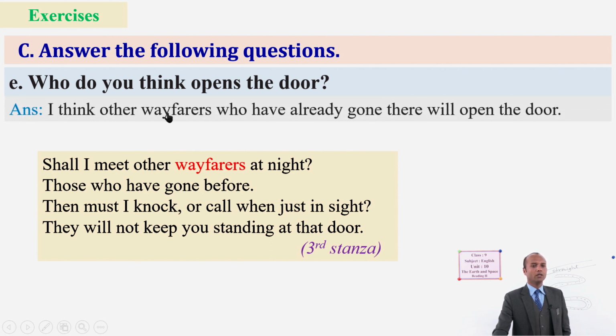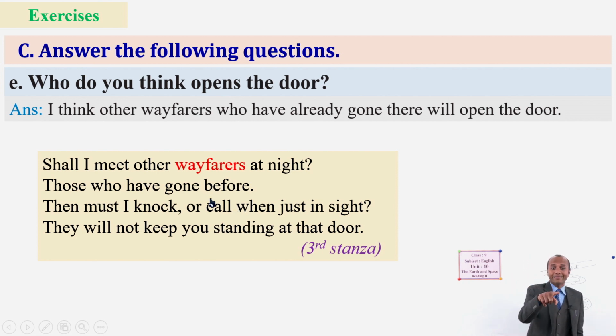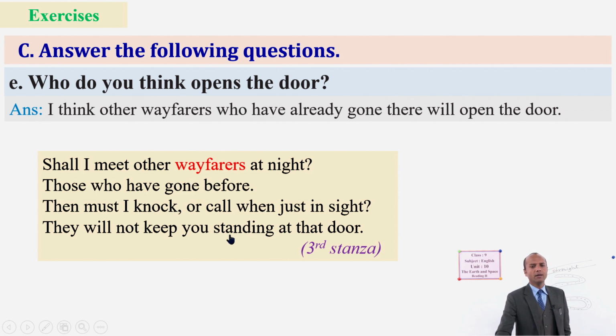I think the other wayfarers who have already gone there will open the door. So you can see those who have gone before, there is a line there as well. And you don't need to, let's say, knock on the door. Those who have already gone there might open the door. The answer is not directly stated there, though you have to understand it. Dear students, this is a short discussion related to question answer.